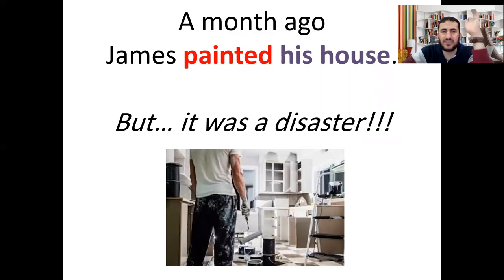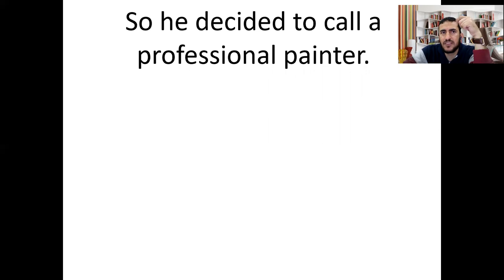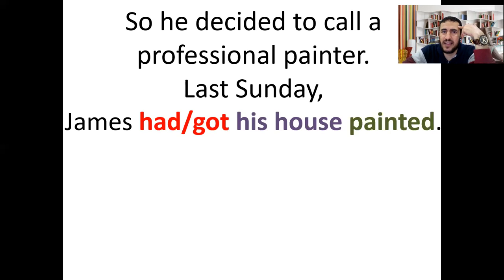It was a disaster. James painted his house, but it was a disaster, as you can see. But he decided to pay for someone to paint his house. So he decided to call a professional painter, to hire or ask a professional painter to paint the house for him. So last Sunday, James had, because we are talking in the past, James had or got.